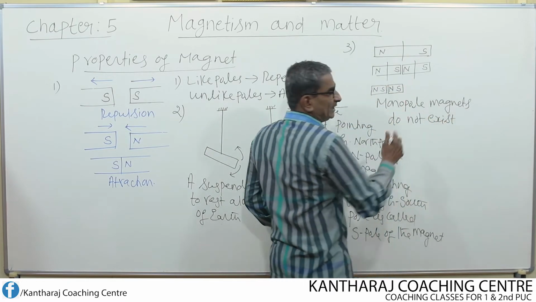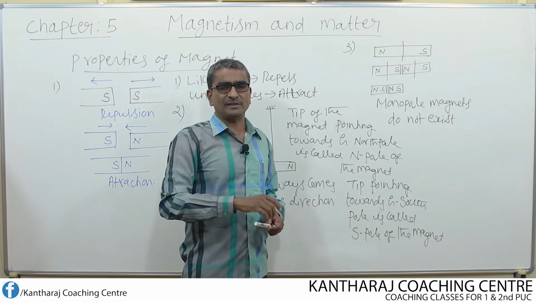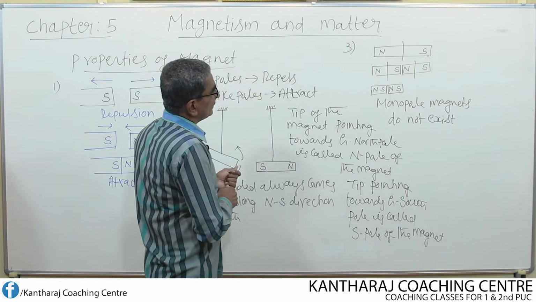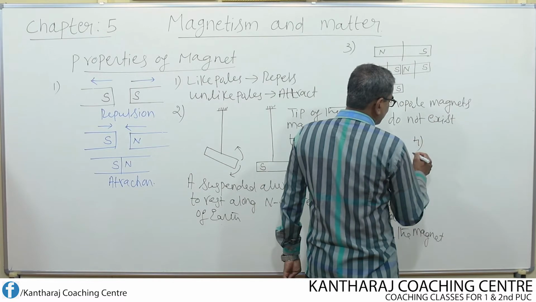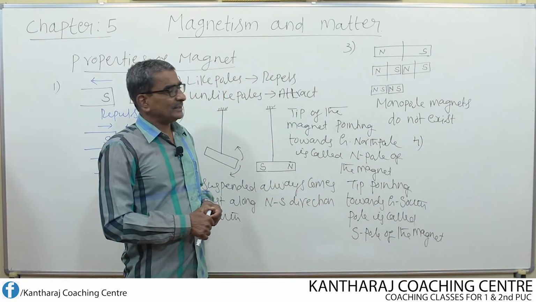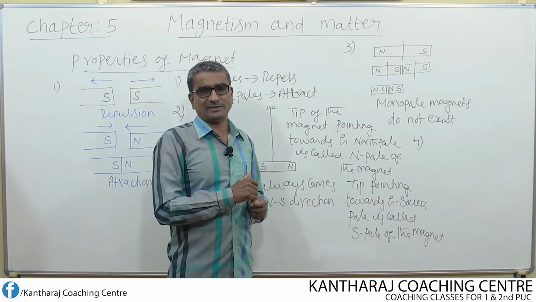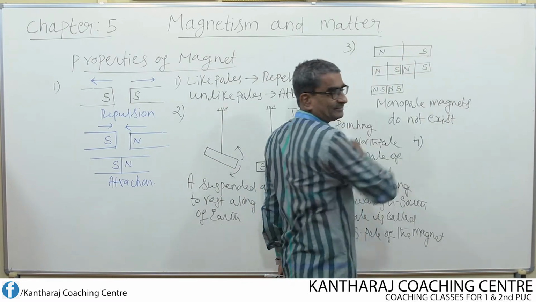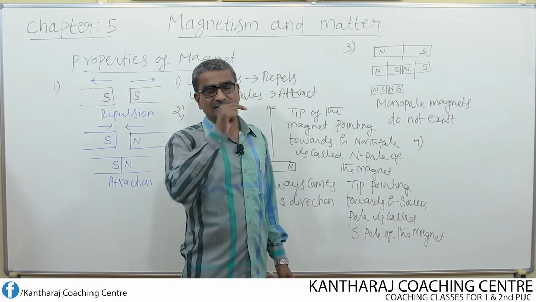You cut it into any small piece, even a tiny part or small piece behaves like a magnet with two poles only. Then what about the next property? Suppose I consider a magnetic field. Magnetic field is nothing but what? It's a region around a magnet where magnetic energy is felt.